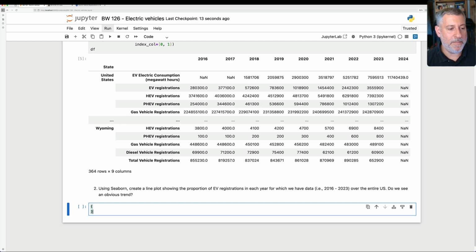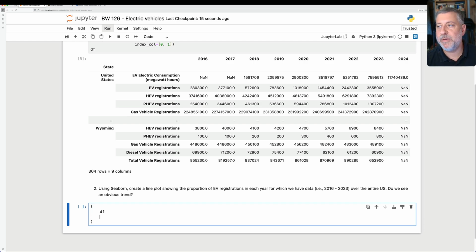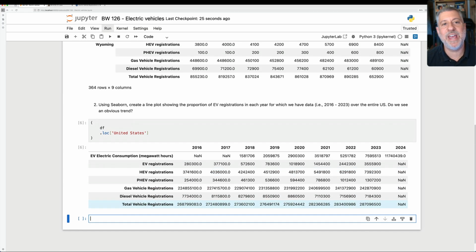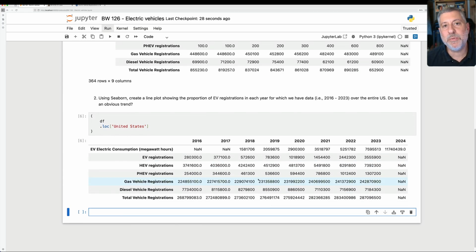Well, I'm going to do some method chaining here. I'm going to start with df. I'm going to say .loc of United States. And notice that I'm using the outer part of this multi-index, which means that I'm going to get back what? That's right, I will get a new data frame back where the inner part of the multi-index is the index, right? So I had a 2-part multi-index, now I have a 1-part index. And here we have all that. So we only have US data now.